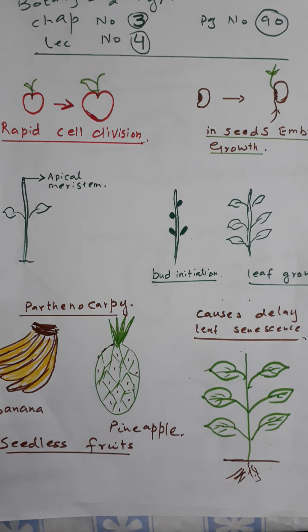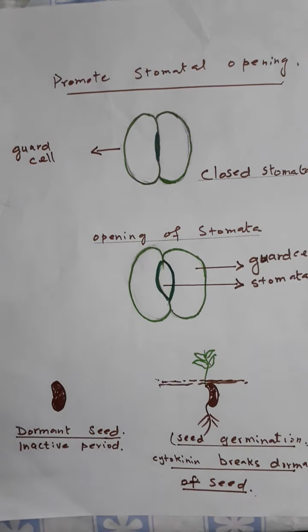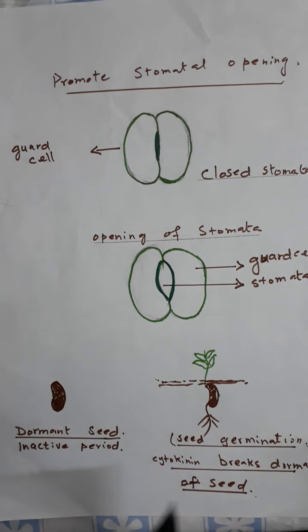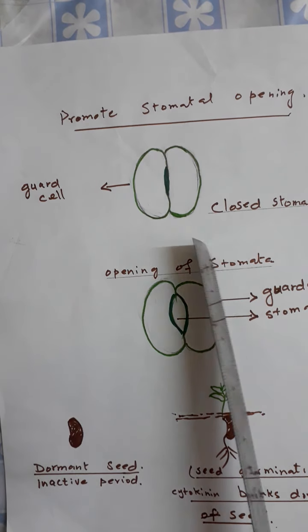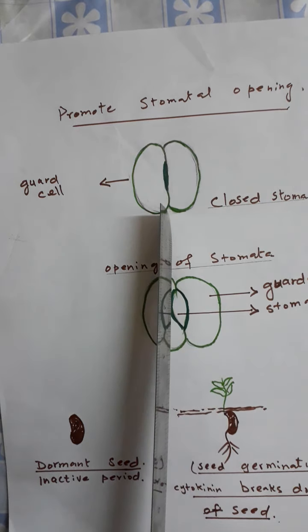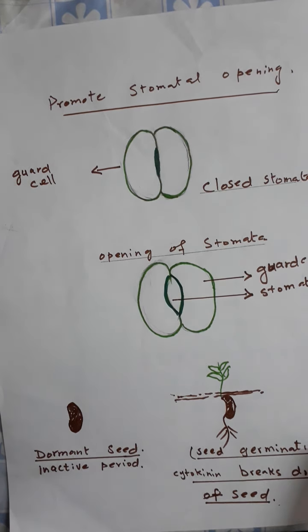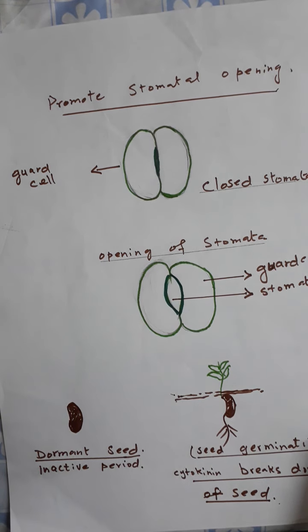Number 8, promotes stomatal opening. Stomata open in the presence of light. It promotes stomatal opening, and stomata open in the presence of light. It means it is under the control of hormone.